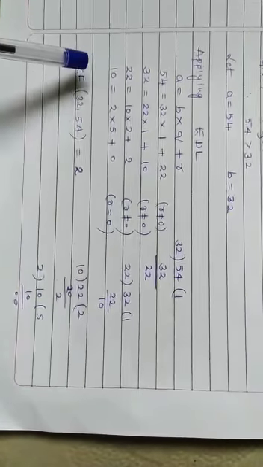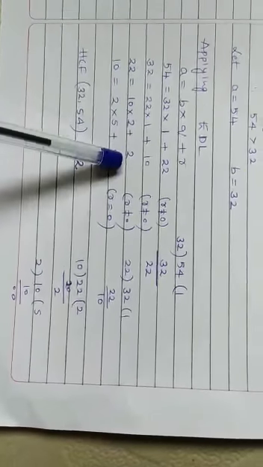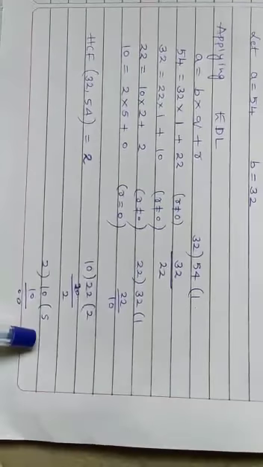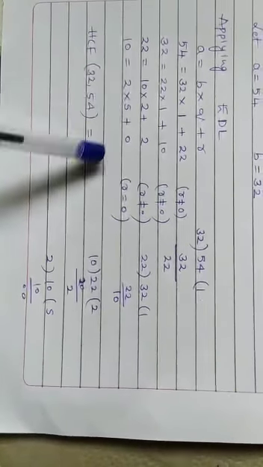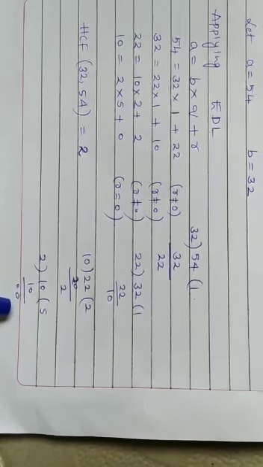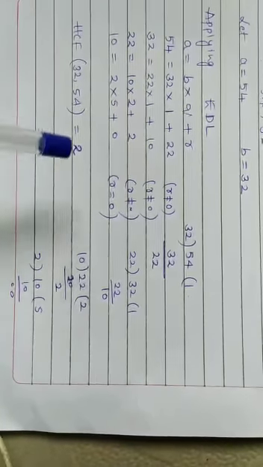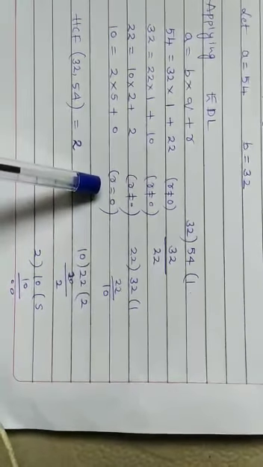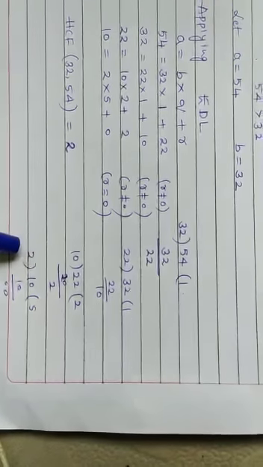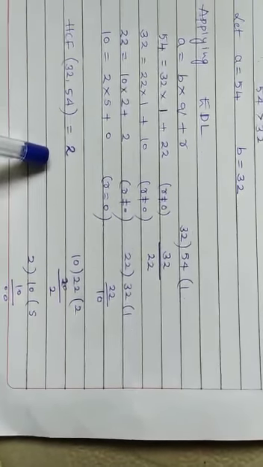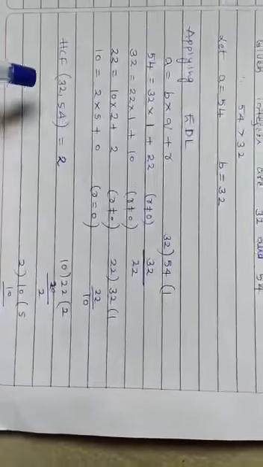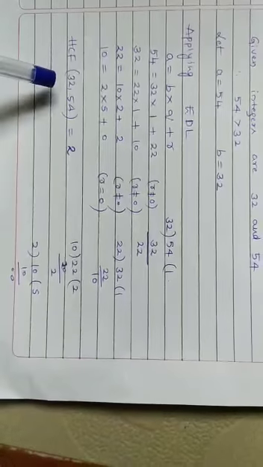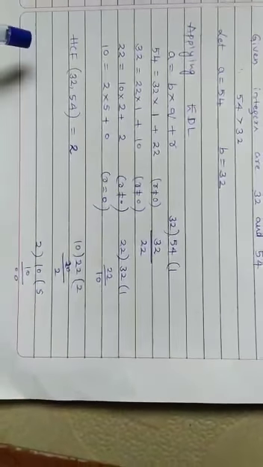Find the quotient and remainder between 10 and 2. 10 is equal to 2 into how many times? 2 5s are 10. The quotient is 5 and the remainder is 0. In this process the remainder must be 0. Such a divisor is known as the HCF of the given two integers, 32 and 54. Hence the HCF of 32 and 54 is 2. Hence, the answer is 2.